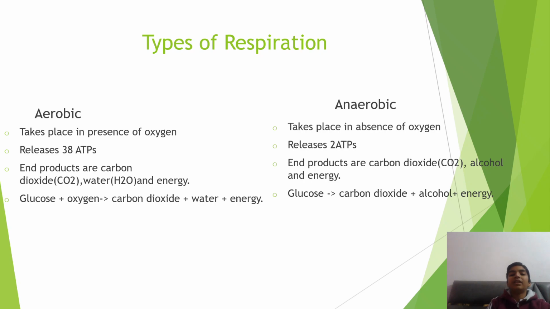Coming to our second parameter, as we talk about the energy released by both of the respirations, the aerobic respiration releases 38 ATPs of energy per cell. So when we are doing aerobic respiration, our one cell is releasing 38 ATPs of energy. However, when we are doing anaerobic respiration, our cells are releasing only 2 ATPs of energy, which is comparatively very less from the aerobic respiration.